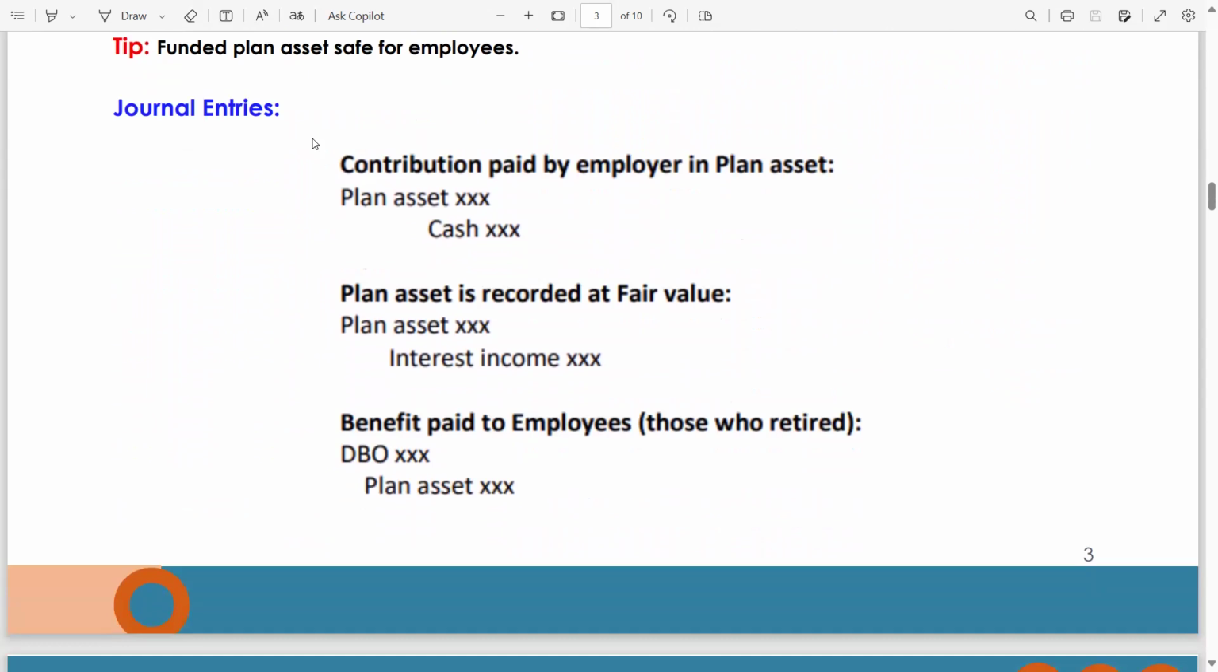Now, journal entries. Contribution paid by the employer into the plan asset, then the entry will be plan asset debit. Why? Because plan asset is increased, cash credit. Plan asset is recorded at fair value. Plan asset debit, interest income credit. Defined, sorry, benefit paid to employees, those who retired. In this case, you will have to debit your DBO and credit your plan asset.